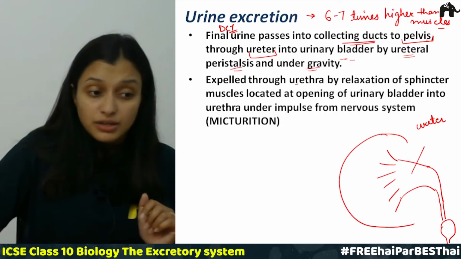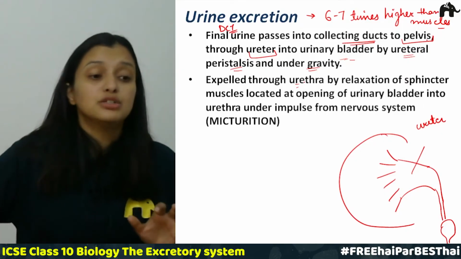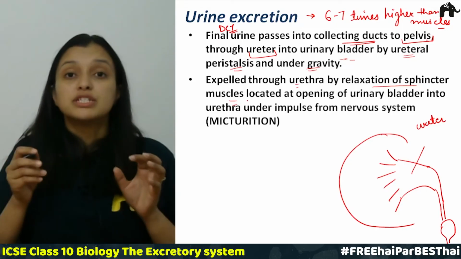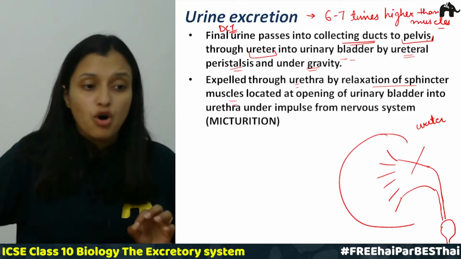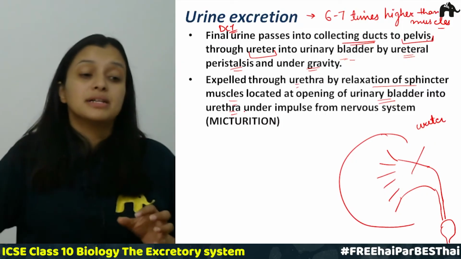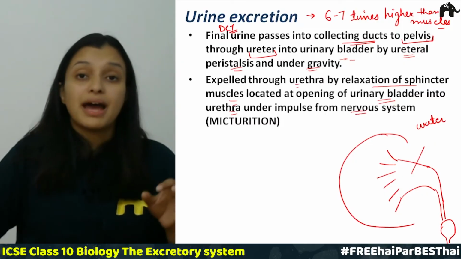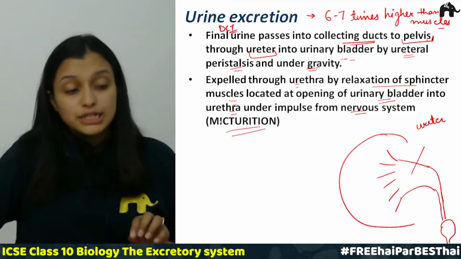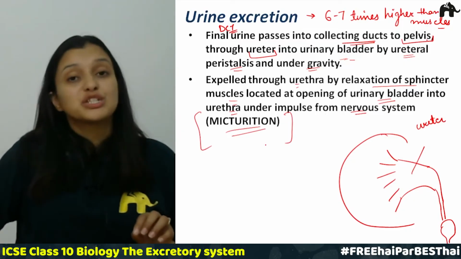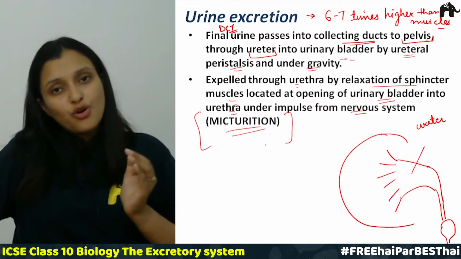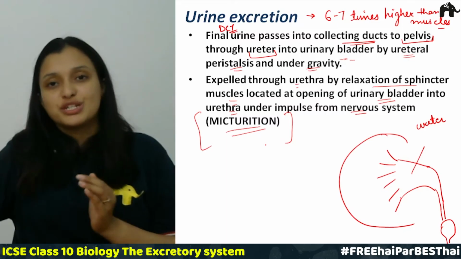Finally this urine is expelled through the urethra by relaxation of sphincter muscles which are located at the opening of the urinary bladder into the urethra, under the impulse of the nervous system, and this process is called micturition, right. So this process is called what? Micturition. Clear? I hope the whole concept of urine formation is clear to you.